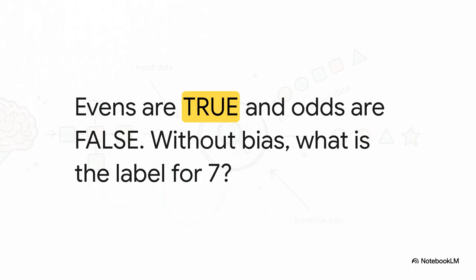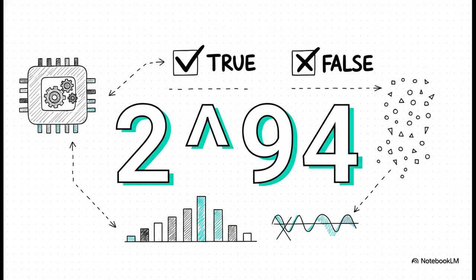To a human, this is a total no-brainer. We instantly spot the pattern. Evens are true, odds are false. So 7 must be false. Now, what's really interesting about this slide is how an unbiased machine looks at that exact same problem. It doesn't inherently prefer simple patterns over complex ones.